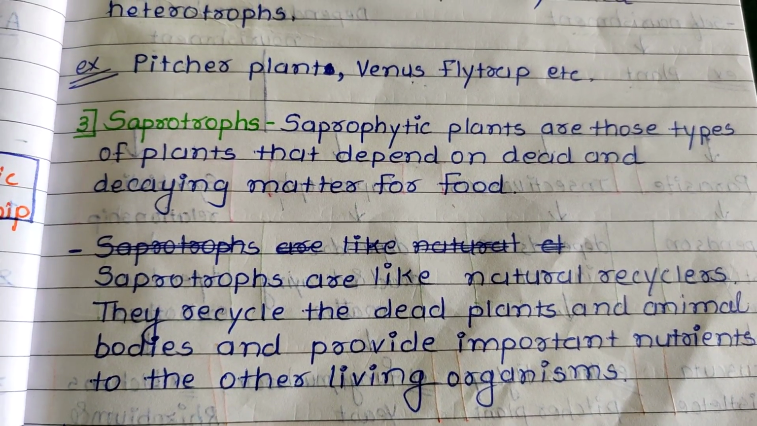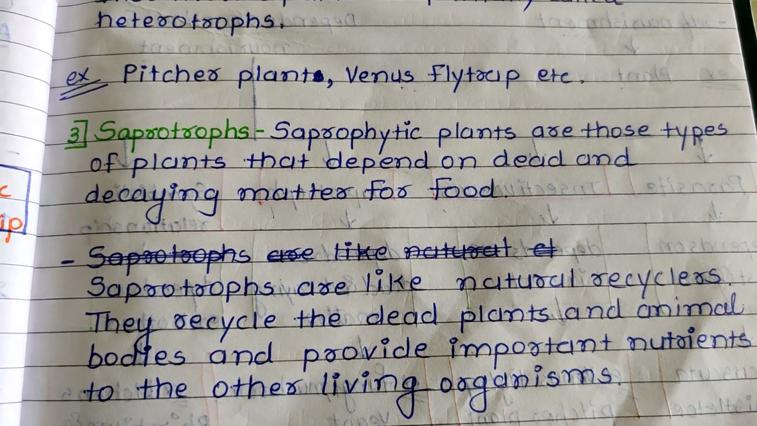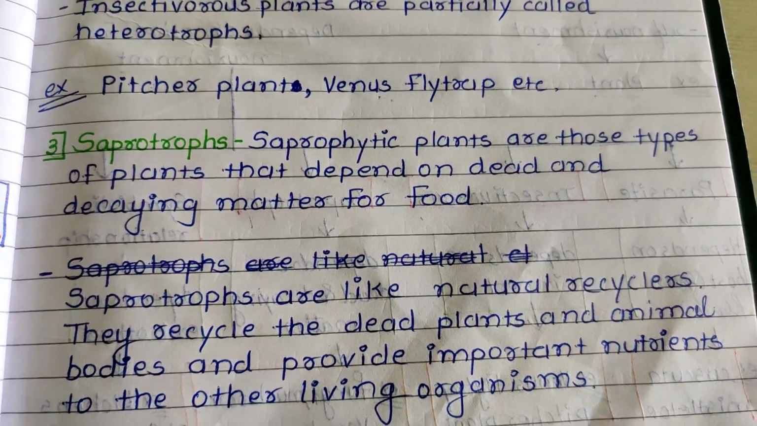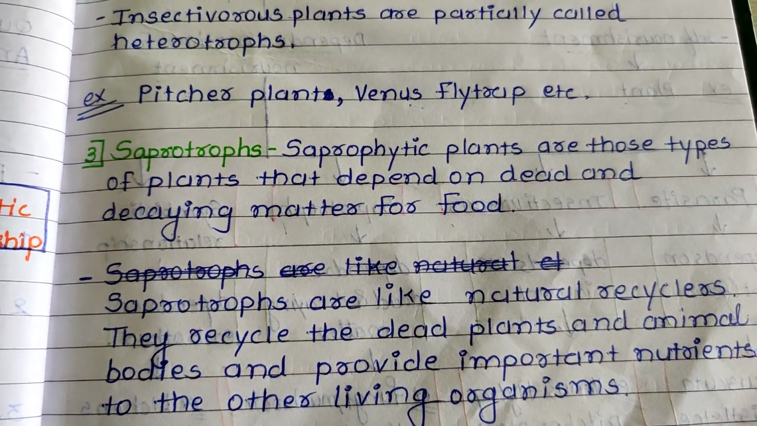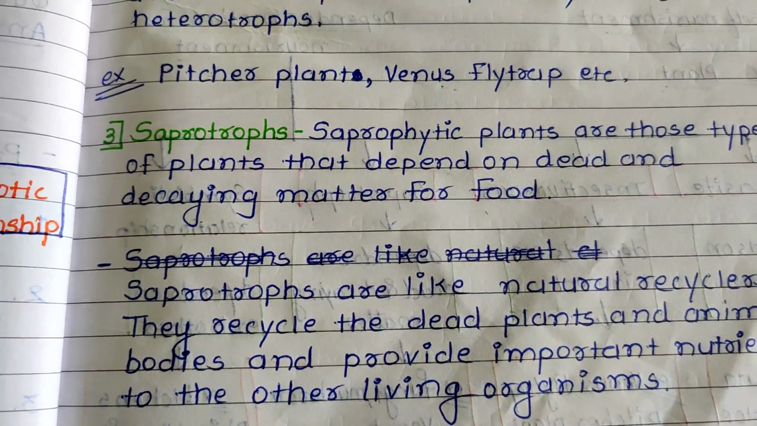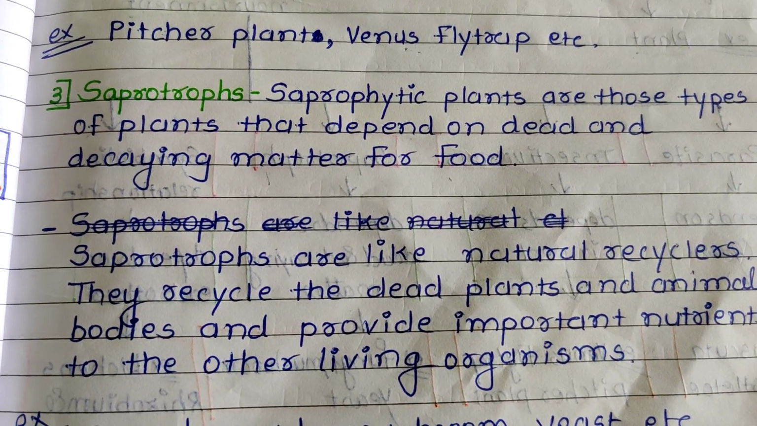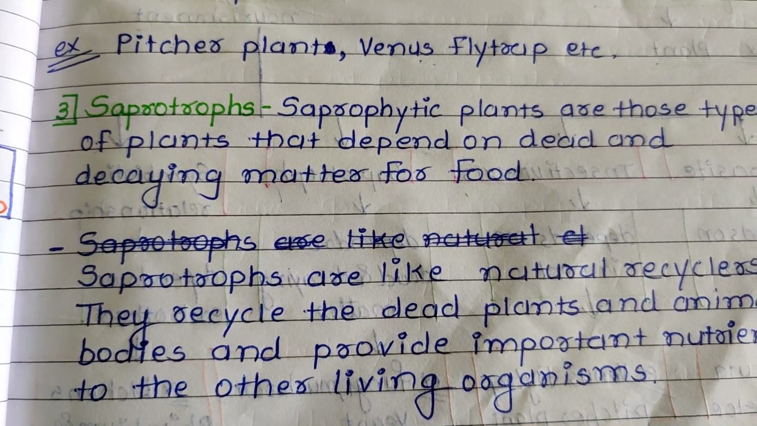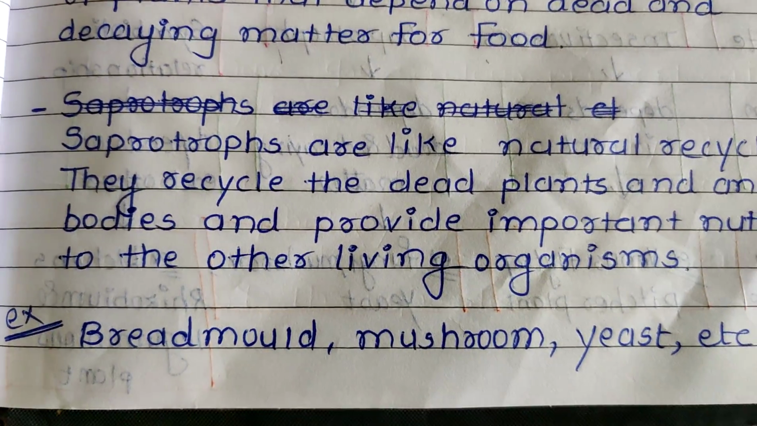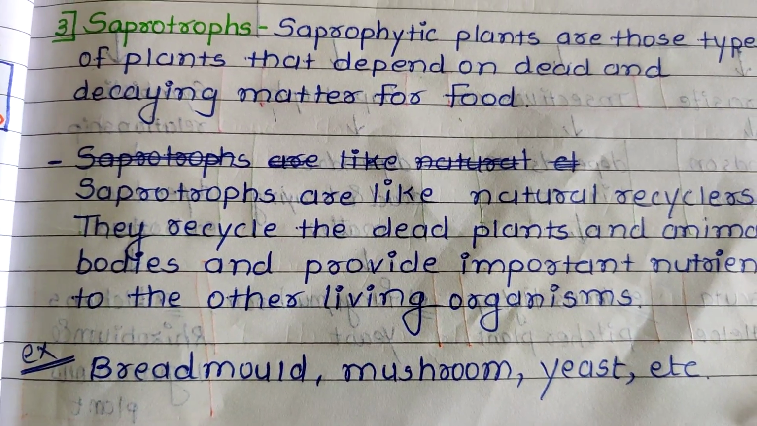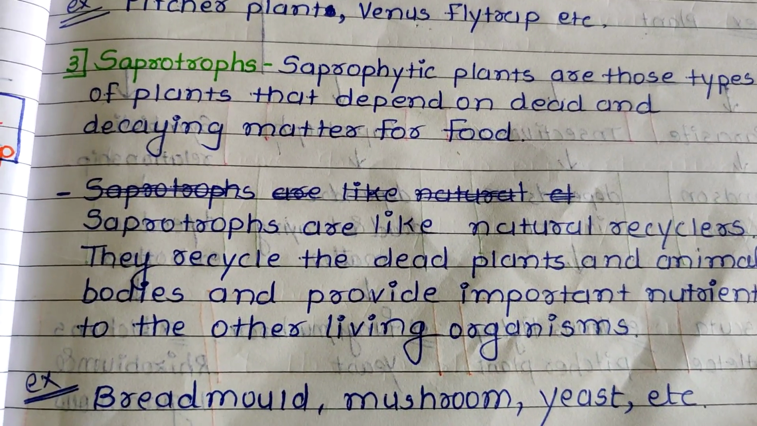For example, suppose an animal in the jungle dies. These saprotrophs consume that dead and decaying matter, convert it into a soluble form, and provide these nutrients to nearby plants, and those plants get very essential nutrients from that. In this way they are recycling the dead plants and animals and providing benefit to the rest of our living organisms. The examples of saprotrophs are bread mold, mushroom, yeast, etc.